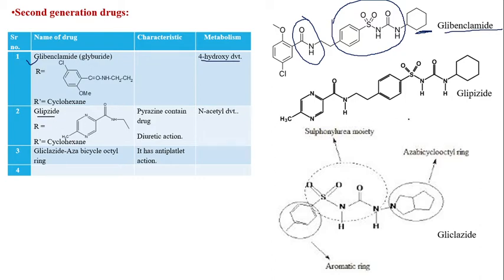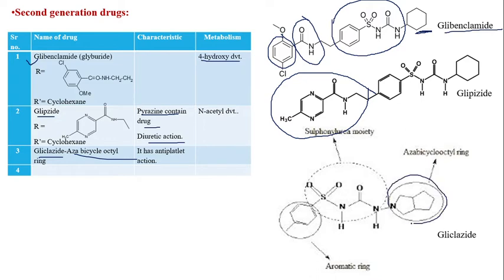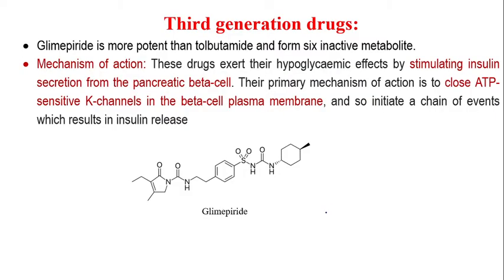In glipizide, again it is the same as glibenclamide, but here instead of this simple benzene ring, it has a pyrazine ring. So it is called a pyrazine containing drug, and it also has a diuretic action. Next is gliclazide, which has an azabicyclooctyl ring. So here it has an azabicyclooctyl ring. This is called the sulfonylurea moiety, and this is called the aromatic ring. So this is the structure of gliclazide.